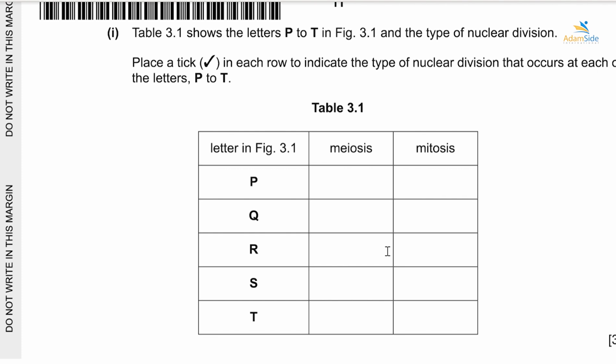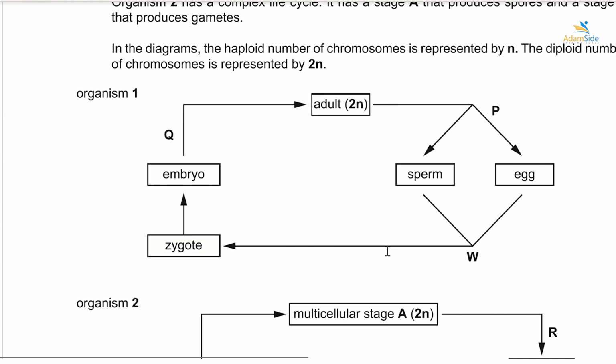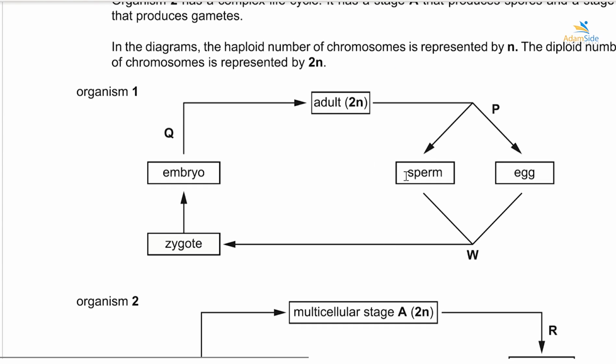Alright, so let's see P first. Where is P? Alright, P here, it's a process in organism 1 which leads to formation of sperm and egg. So sperm and egg are usually haploid gametes, but they are coming from an adult which is diploid. So for an adult which is diploid to form haploid gametes, it means this process taking place over here should be meiosis. So P will be meiosis.